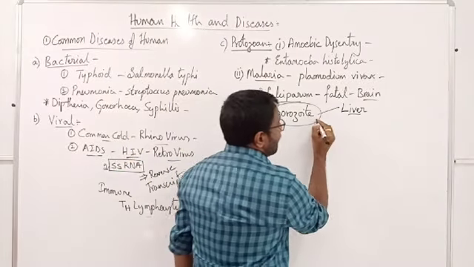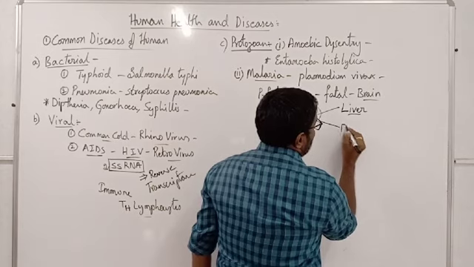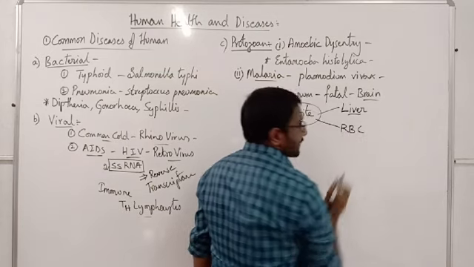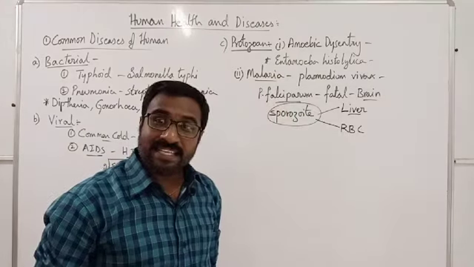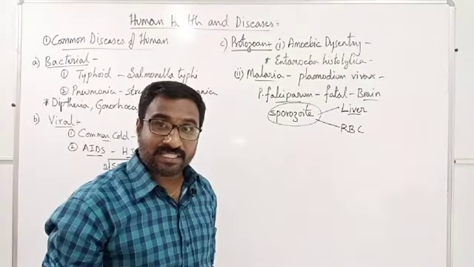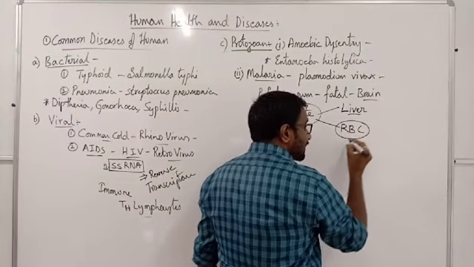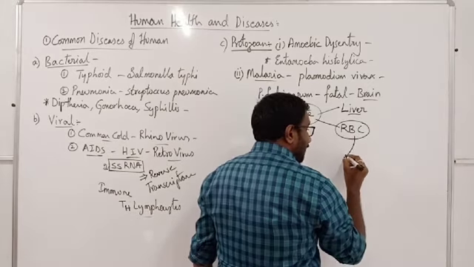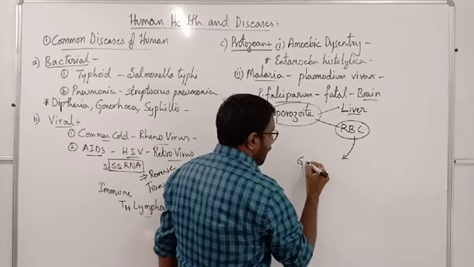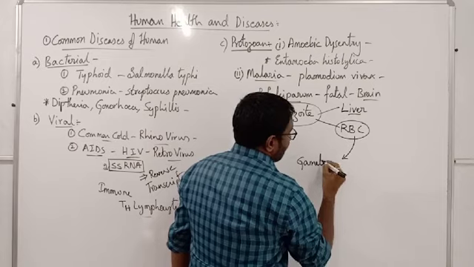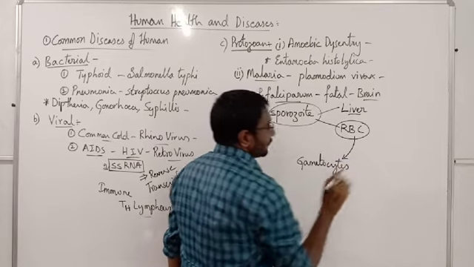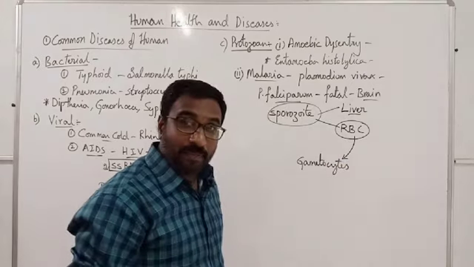After the liver cells, we have RBC cells. The RBC cells will get affected much, and whenever the rupture of the RBC is taking place, we get the stages called gametocytes.